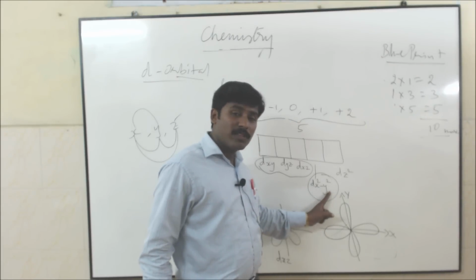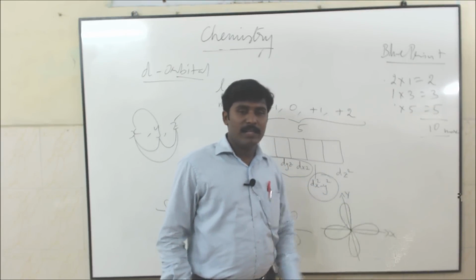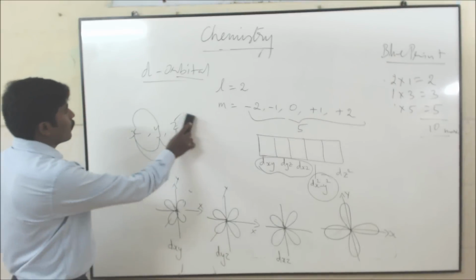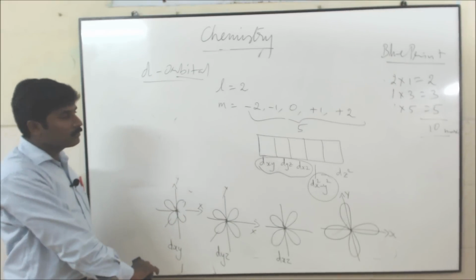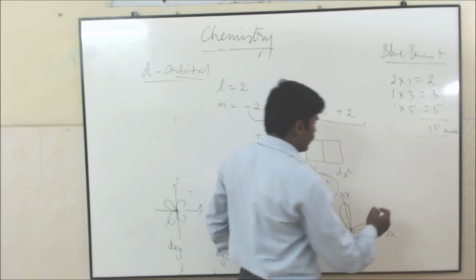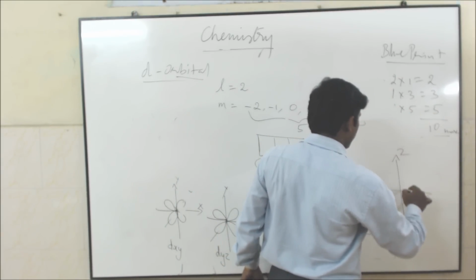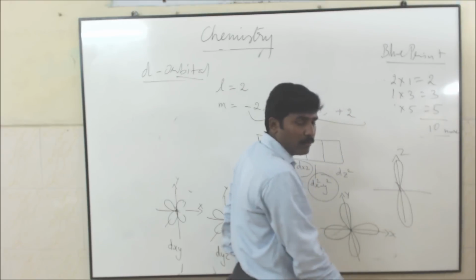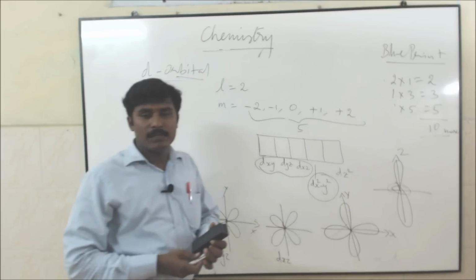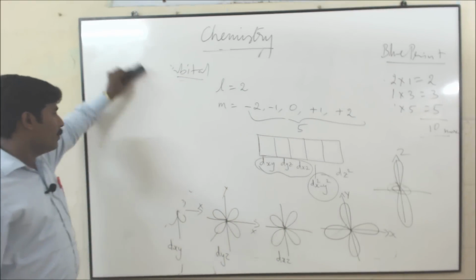The x square minus y square means the shape is along the axis. Z square will come only in the z axis. These are the shapes of d orbitals. Yeah, dz square will come only in the z axis. Dz square means, suppose this is z, only along the z axis will come. Here it will come the nodal plane. These are d orbitals. So s orbital is symmetrically spherical in shape, p orbital is dumbbell in shape.